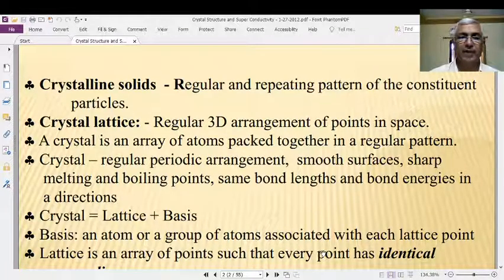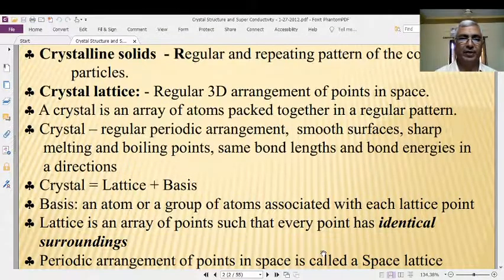Whatever it might be, in a particular direction, these particles are arranged in a definite manner, in a repeated arrangement. It means that the bond lengths are the same in a particular direction. Such solid materials are known as crystalline solids.